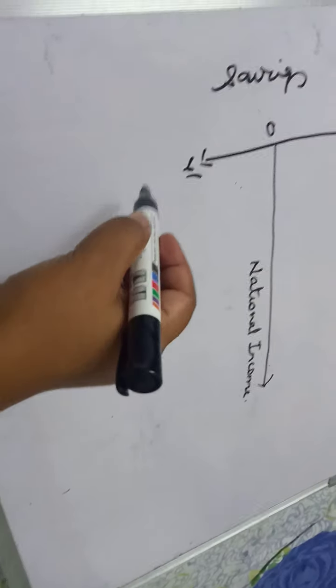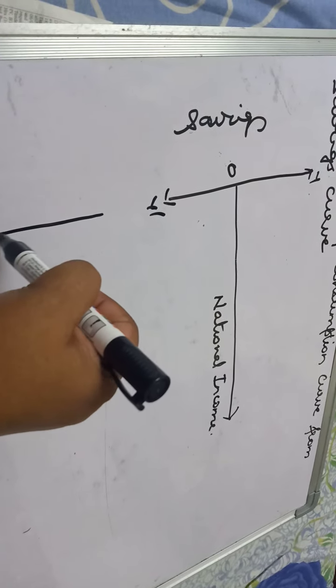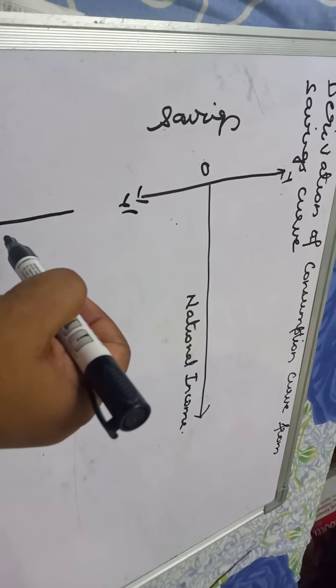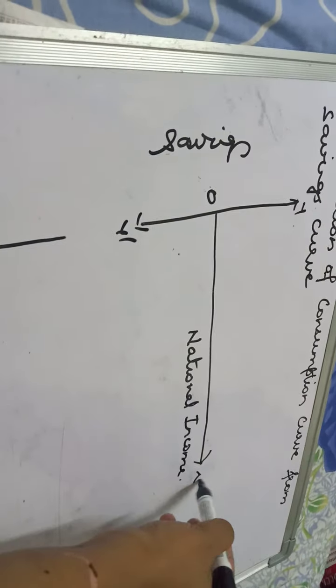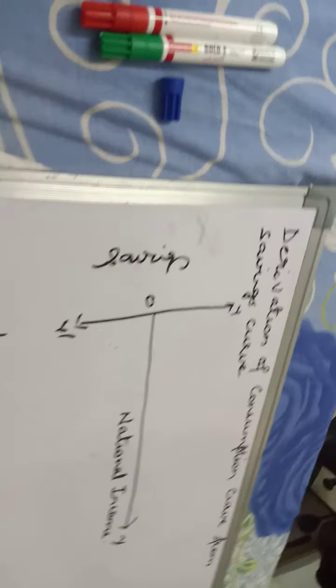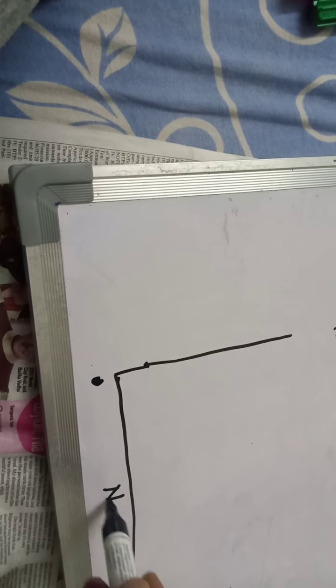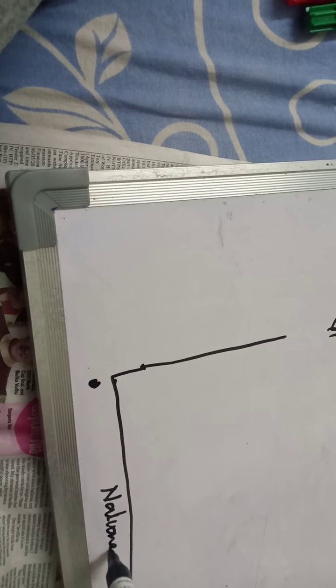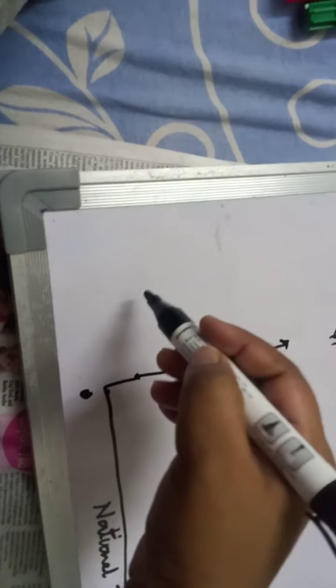Is this clear? In the first diagram on x-axis we have national income and on y-axis we have savings. And after that we're going to make a diagram for consumption. On x-axis you have national income, and on y-axis you have consumption.